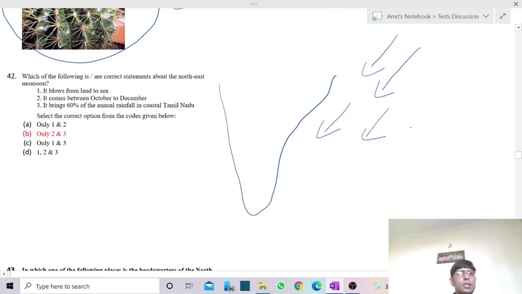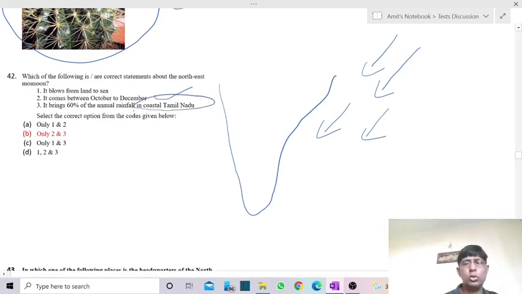The second one is, it comes between October to December. This we have already covered. There we have the retreating monsoon season, or northeast monsoon season, which is in the months of October, November, and December. So the second statement is correct. The third one is, it brings 60% of the annual rainfall in coastal Tamil Nadu. Yes, that is of course also correct.